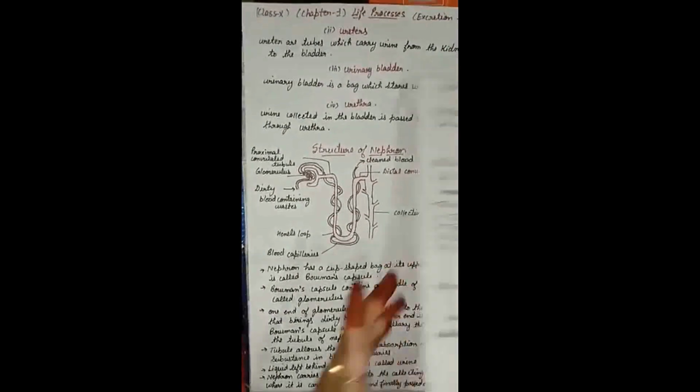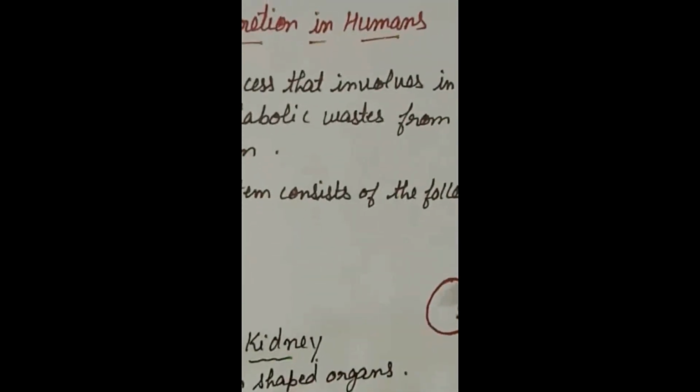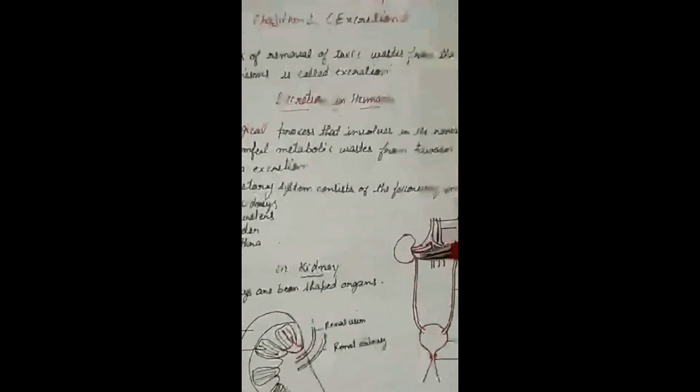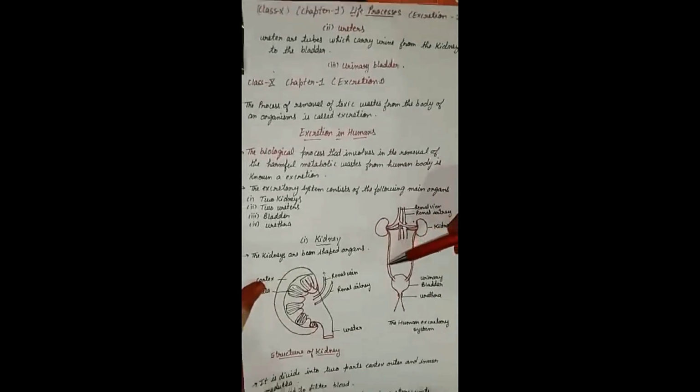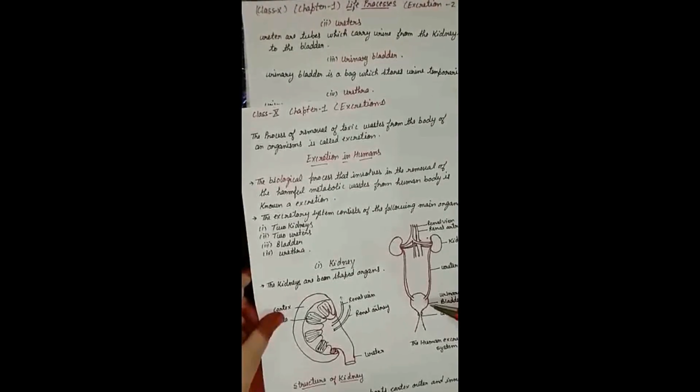What is the ureter? After the filtration in the kidneys, the urine is passed through the ureter. The ureters are tube-like structures moving out of the kidney, and through the ureter the urine is collected into the bladder. Now what is the bladder? It is a bag or sac-like structure in which the urine is temporarily stored.